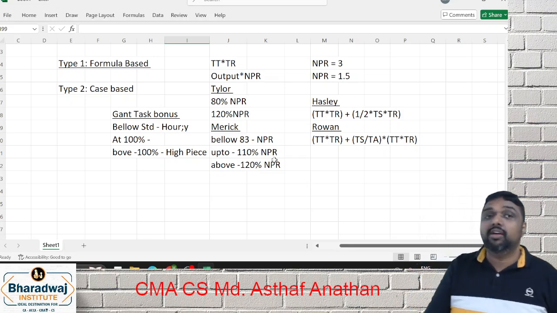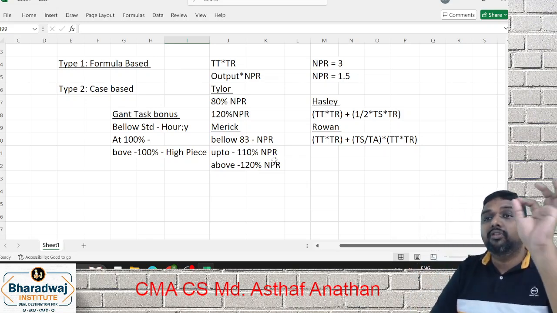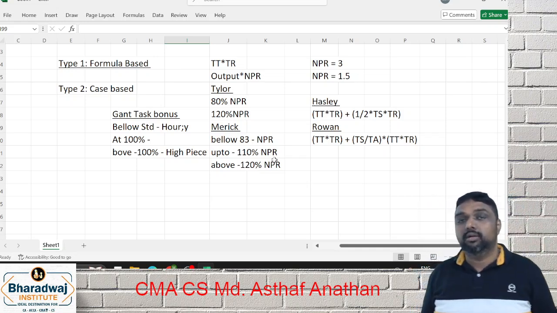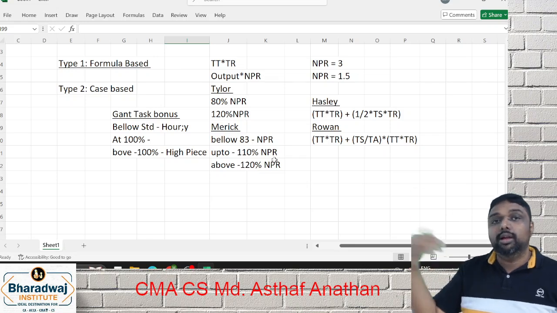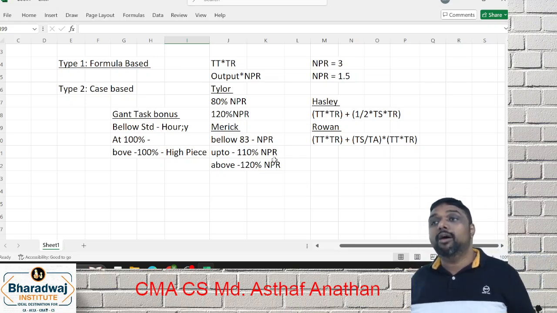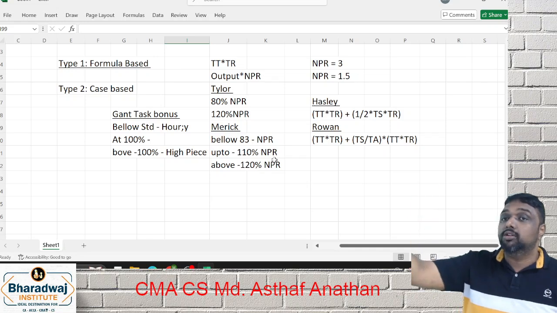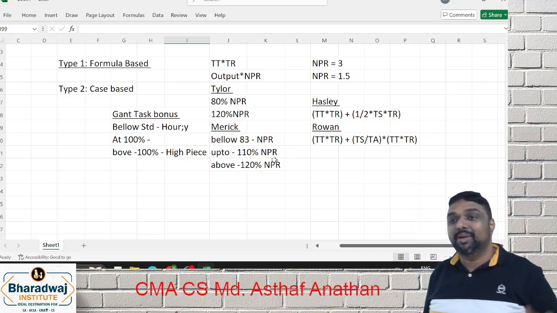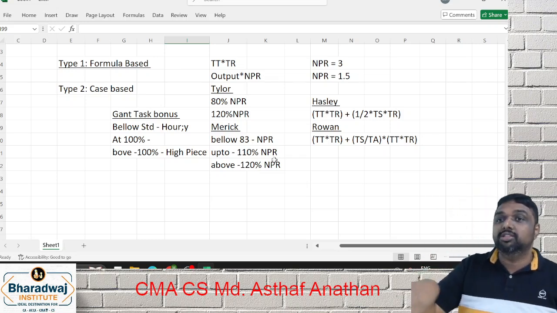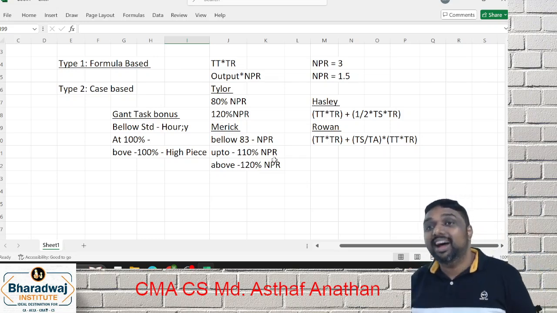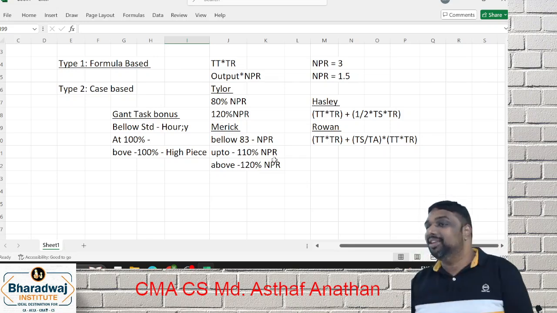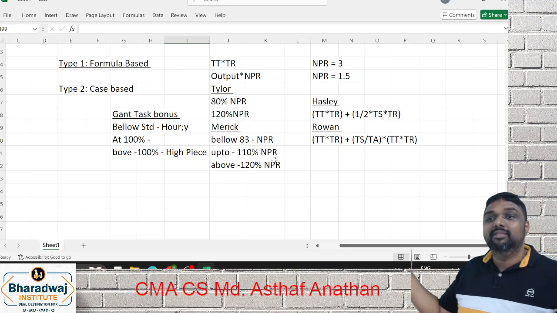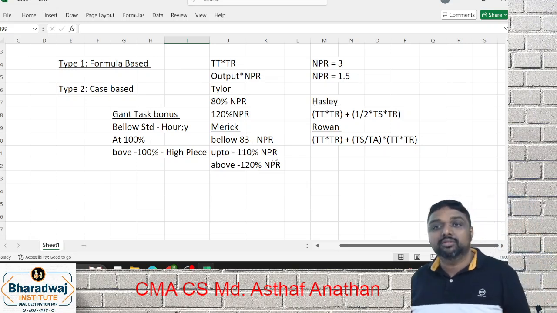If at all they want to ask you 4 marks, only 2 areas will come: treatment of idle time and treatment of overtime. Idle time is a normal part. If it is abnormal idle time, it will go to the costing profit and loss. Overtime, how will you treat it? Overtime because of a customer request will be charged to the customer order. Overtime because of a particular department will be charged to that particular department. Overtime because of our inefficiency will be charged to the costing profit and loss. Like that, we have discussed the treatment. If a question comes, it will be from these 2 areas. Have you understood? So my dear friends, the labor chapter may feel big, but the revision is covered in all these areas.